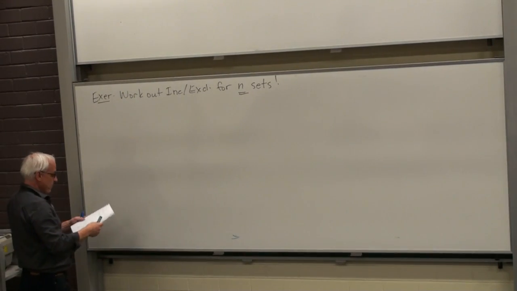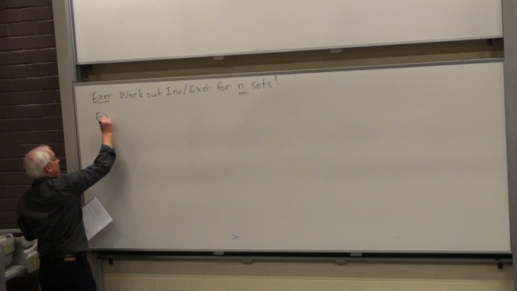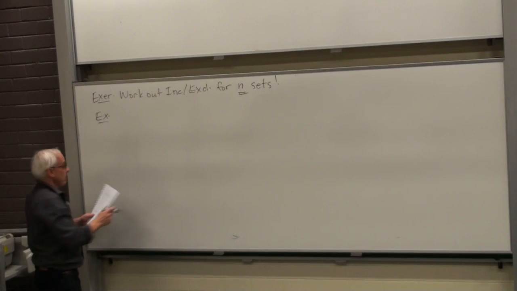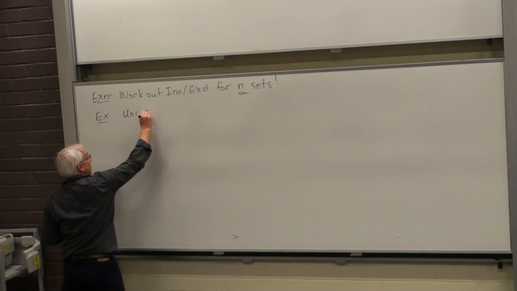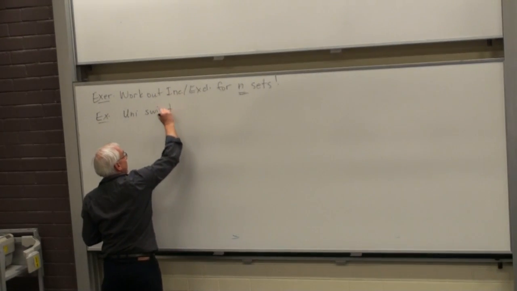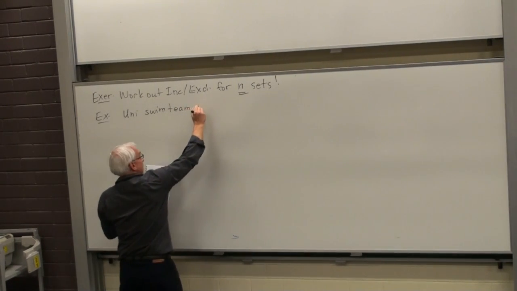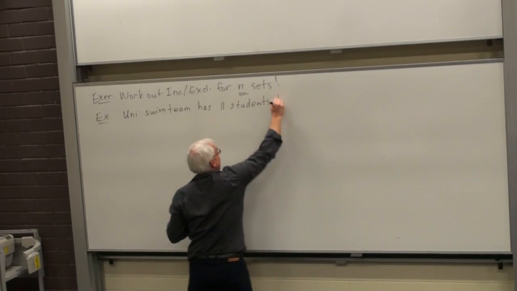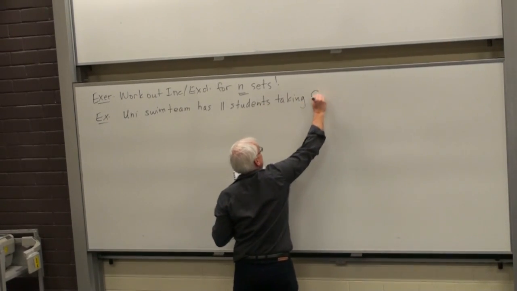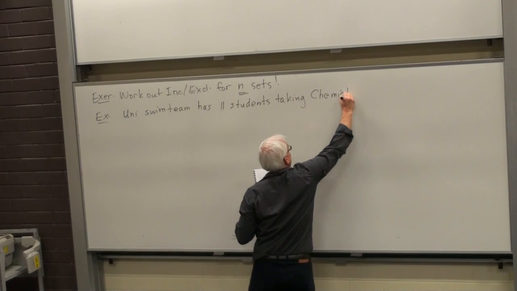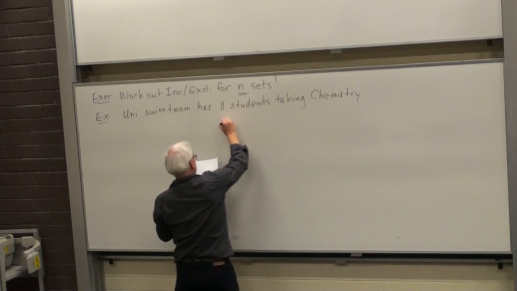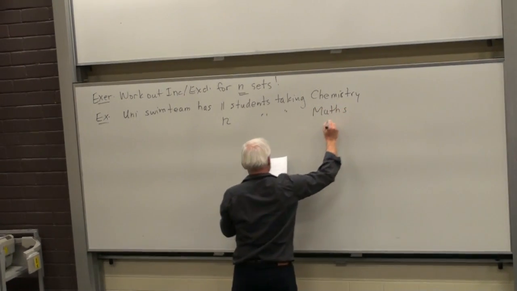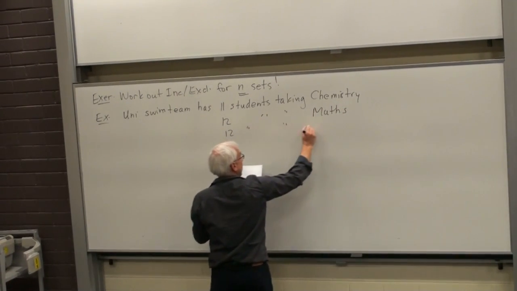All right, so let's do an example. Okay, so we have a university swim team. The uni swim team has 11 students taking chemistry, 12 taking maths, 12 taking physics.